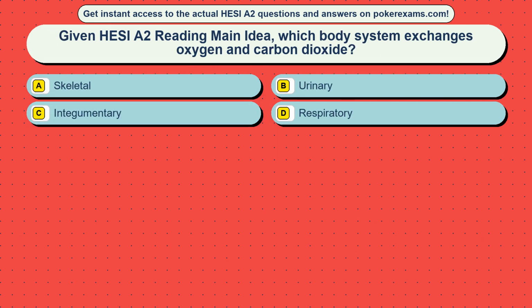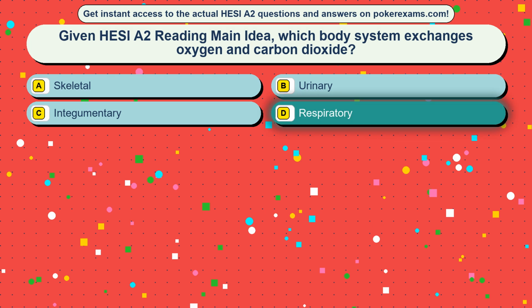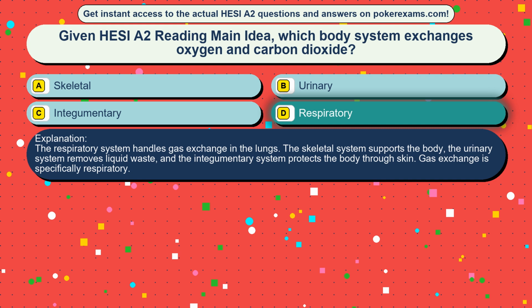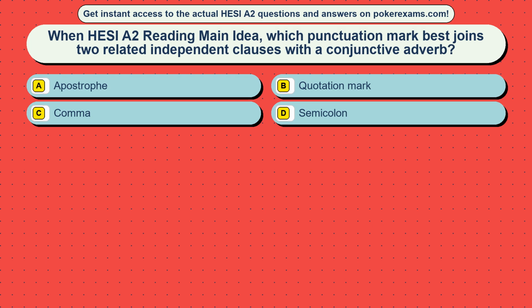Question 18. Given HESI A2 reading main idea, which body system exchanges oxygen and carbon dioxide? Option A, skeletal. Option B, urinary. Option C, integumentary. Option D, respiratory. The correct answer is option D, respiratory. The respiratory system handles gas exchange in the lungs. The skeletal system supports the body, the urinary system removes liquid waste, and the integumentary system protects the body through skin. Gas exchange is specifically respiratory.